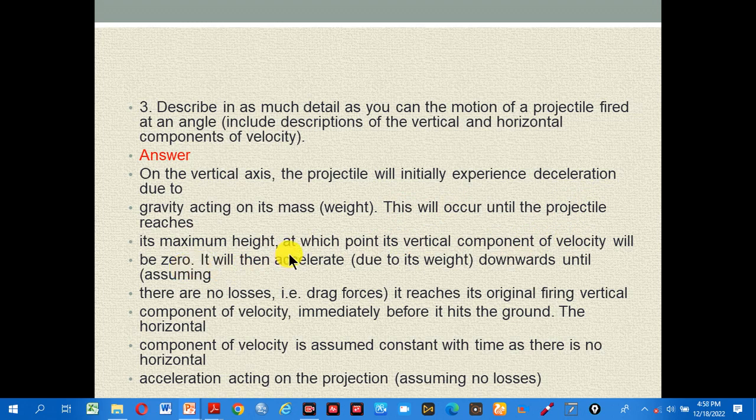It will then accelerate due to its weight downward until, assuming there are no losses to drag forces, it reaches the original firing vertical component of velocity immediately before it hits the ground. The horizontal component of velocity is assumed constant with time, as there is no horizontal acceleration acting on the projectile, assuming no losses.